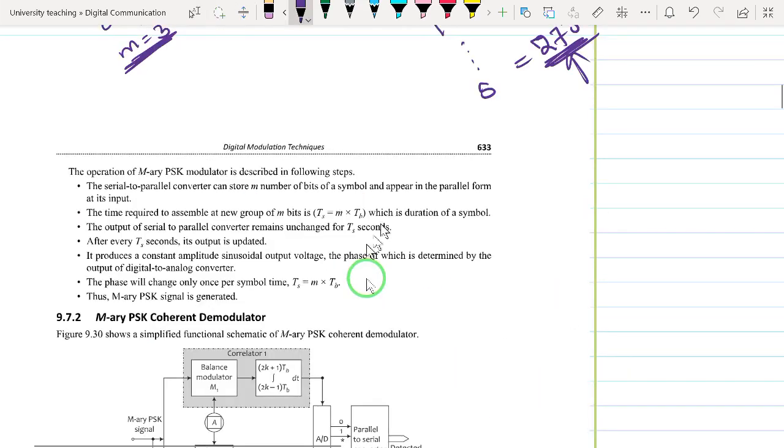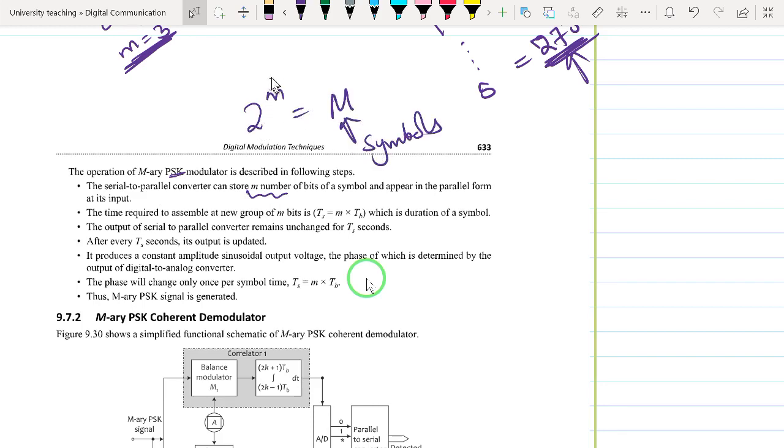So in summary, the operation of PSK is as follows: the serial to parallel converter can store m, the small m we have seen. This is the number of symbols, these are the number of bits. So we are saying that m is the number of bits which represents one symbol, and therefore they appear in parallel at the output of the serial to parallel converter.